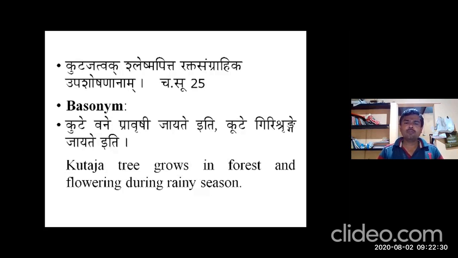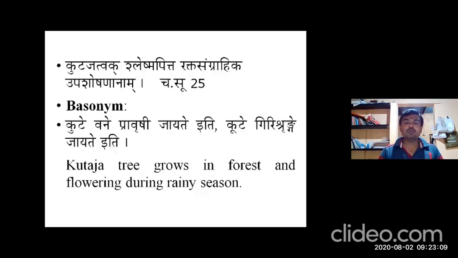The basonym of Kutaja: Kute Vane Pravrushi Jayate iti Kutajaha. Kute Girishrunge Jayate iti. So there are two basonyms. Kute Vane Pravrushi Jayate means the plants which grow in the hilly forest areas, and flowering occurs in Pravrushi, that is Varsha Rutu, the rainy season.